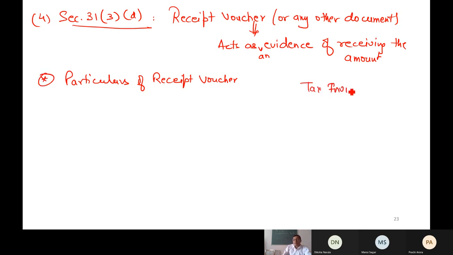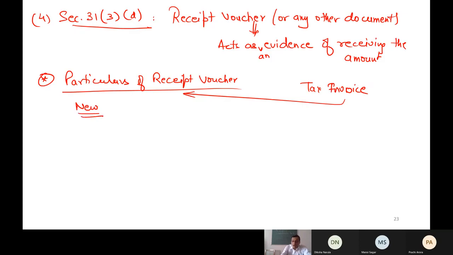Again, I'm telling you that I'm keeping the particulars of tax as base. So do you know one point will be newly added? What will this new point be? Amount received or amount of advance taken. This is the new point. That's it. Everything is the same now.